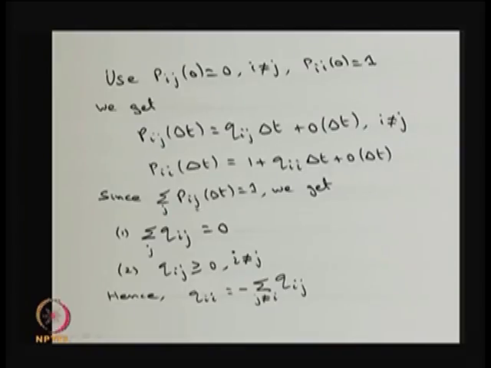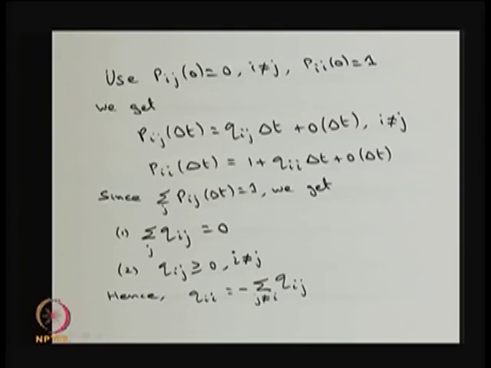You know that the summation of Pij, even at the small negligible time point delta t, over j, is equal to 1. Therefore, if you sum it up, the left hand side is the probability, and the right hand side for i not equal to j has Qij, whereas the second expression has 1 plus Qii. Therefore, using the property that the summation of Pij is equal to 1, you will get the summation of Qij over all j to be 0.